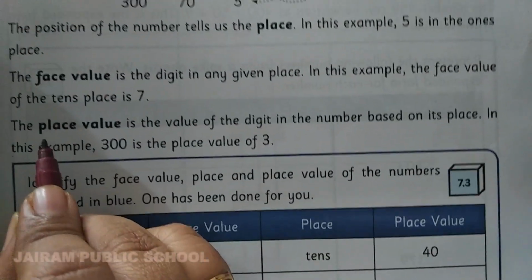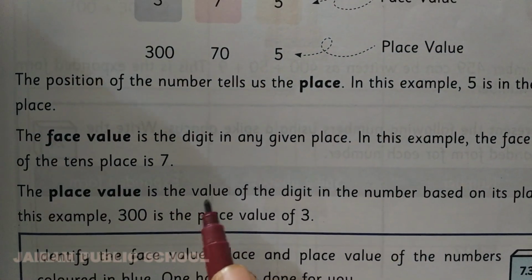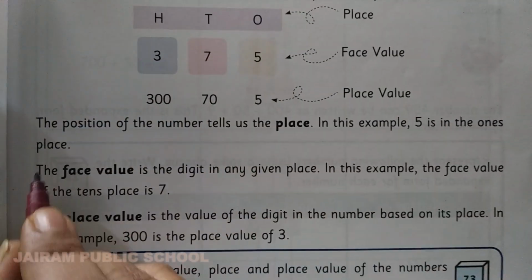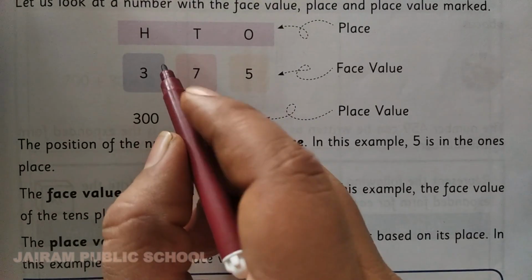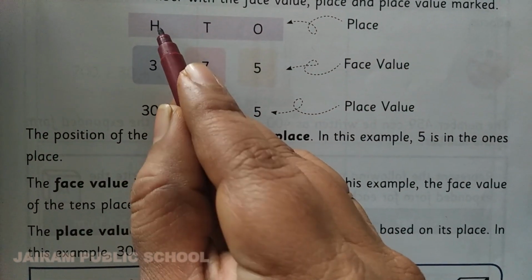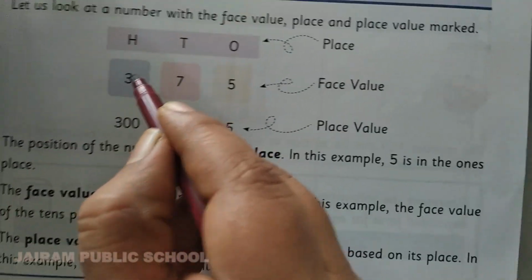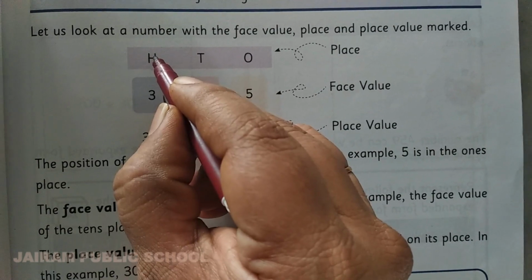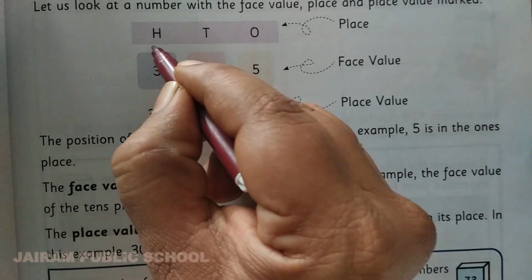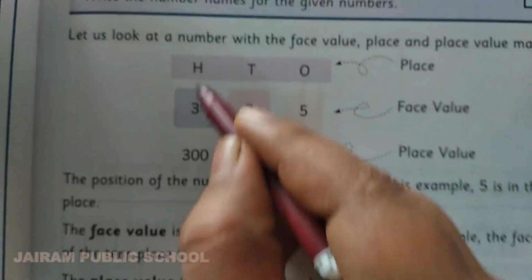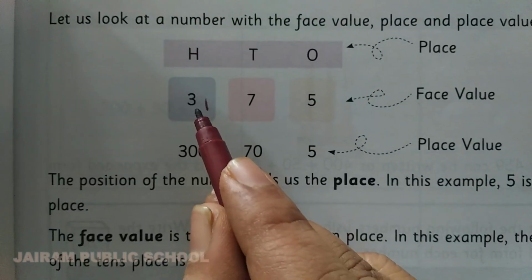Now see here, the place value is the value of the digit in the number based on its place. So place value means the number is in which place, as well as you want to write the value of that number. Both you want to write, Kanna. Place means just in which place the number is. That alone you can write. Place value means both place and the value of that number.